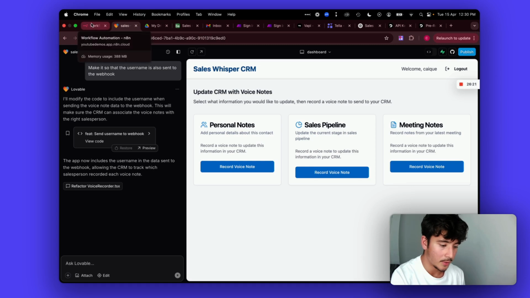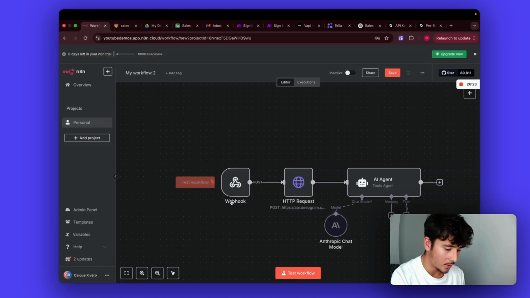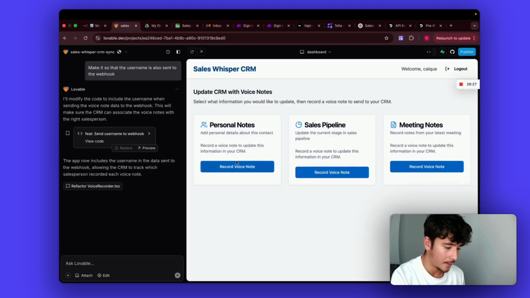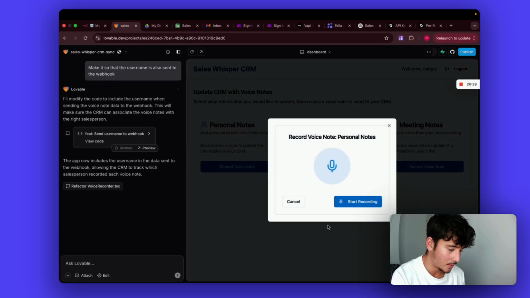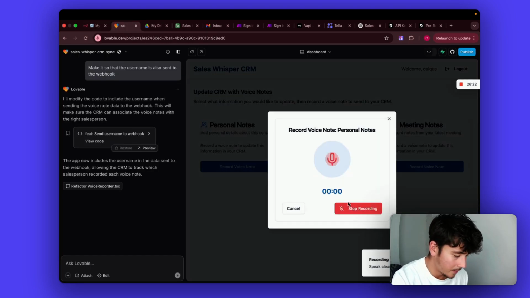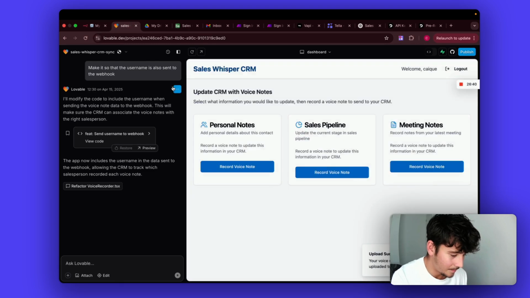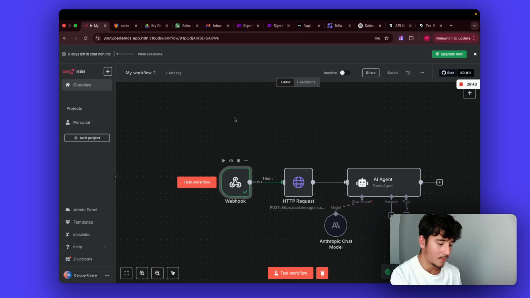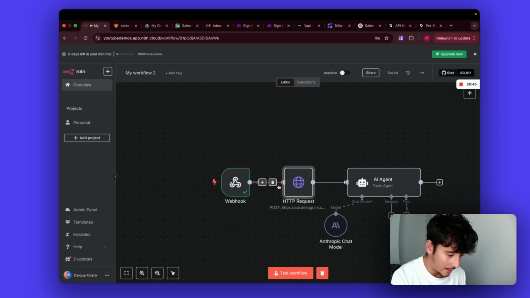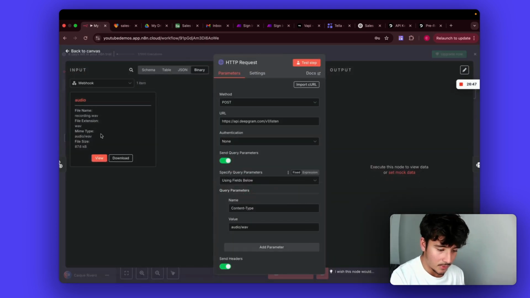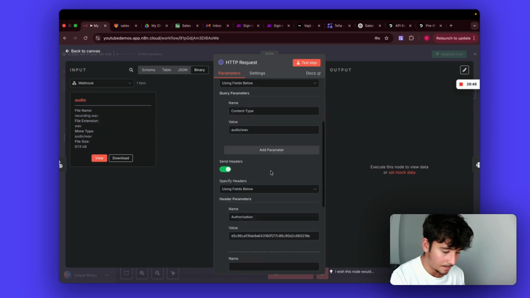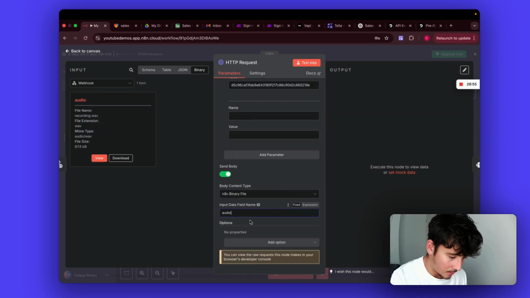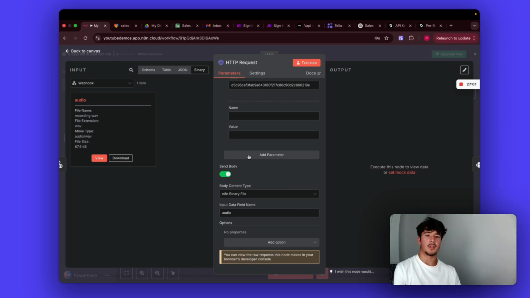So what we can do is test this webhook by clicking test this webhook here, clicking the play button. Let's say we're going to add personal notes, and then we're going to go start recording. This lead has blue here, upload to CRM, and we've gotten that response. So that's been uploaded to the CRM, and that's exactly the information that we're going to send to DeepGram. So the file name is right there, and we can just click audio here because that's what's going to get sent to the post request on DeepGram.